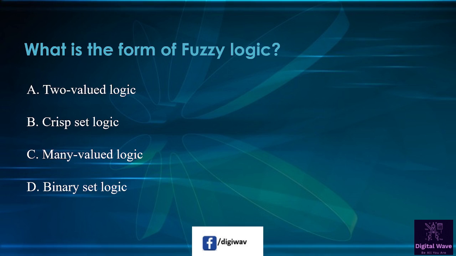Next question is, what is the form of fuzzy logic? So first option available here, two valued logic. Second option available here, crisp set logic. Third option is many valued logic. Last option available here, binary set of logic. So right answer will be many valued logic.